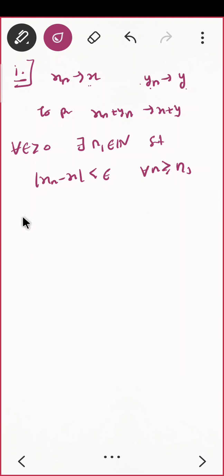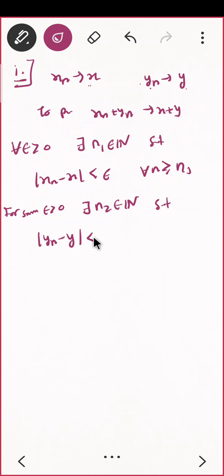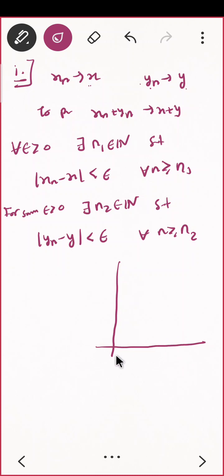And for the same epsilon, there exists n2 belonging to natural numbers such that mod of yn minus y is less than epsilon for all n greater than or equal to n2. Yes, can you see it graphically? Once you see, then you'll realize that it will be proved quickly.